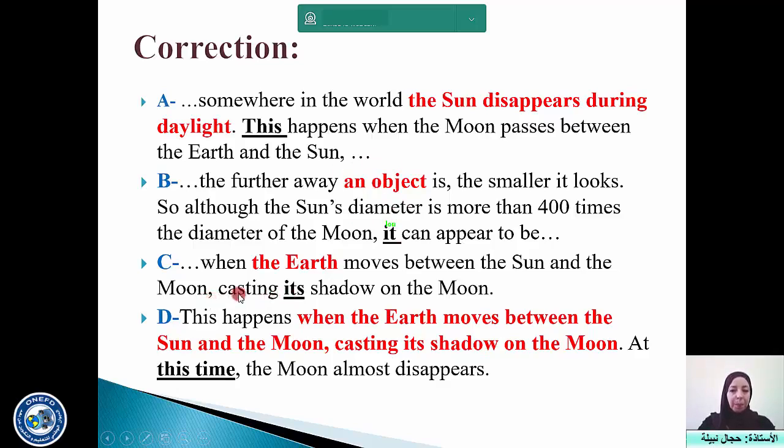The next one is casting its shadow on the moon. So what casts the shadow on the moon? It is the earth. The earth casts the shadow on the moon and causes the lunar eclipse in this case, I think. This happens when the earth moves between the sun and the moon, casting its shadow on the moon. That's the whole sentence.